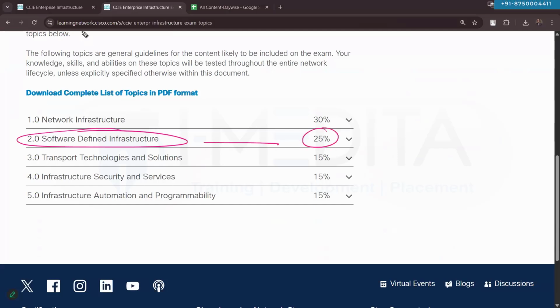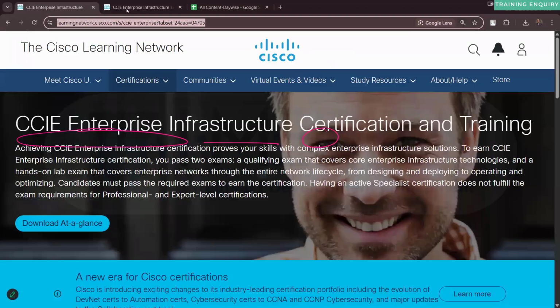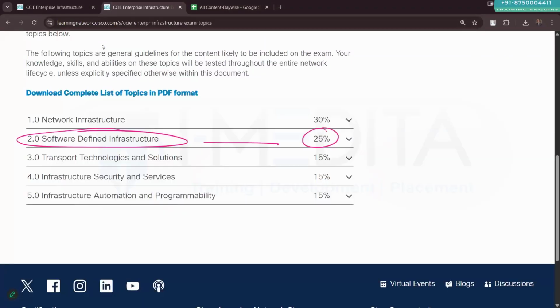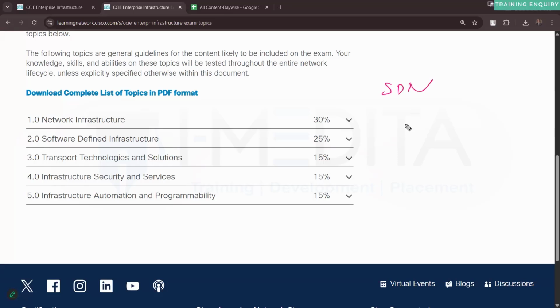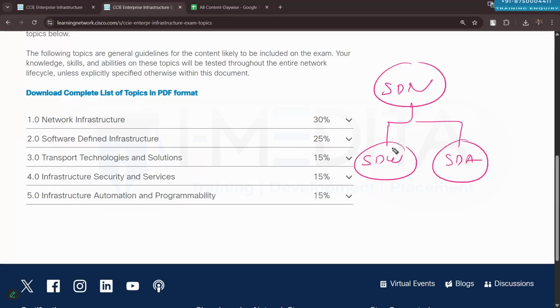25% in the lab exam, and in the NCORE also. But that will be like SD-WAN and SDA, right? Yes, that is SDN. That is SDN from the Cisco point of view. Software defined networking includes two things: SD-WAN and SDA technology. So SD-WAN and SDA, that's what we have from our content point of view in the enterprise infrastructure.